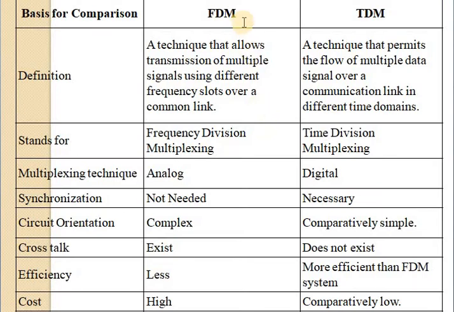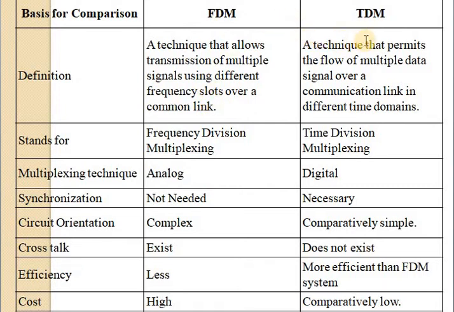The next point is the comparison between FDM and TDM. FDM means frequency division multiplexing and TDM means time division multiplexing. FDM is a technique that allows the transmission of multiple signals using different frequency slots over a communication link.